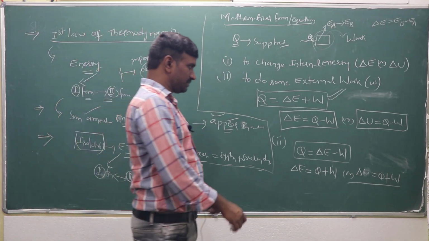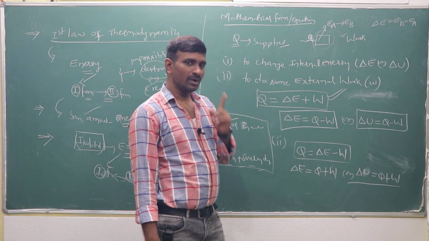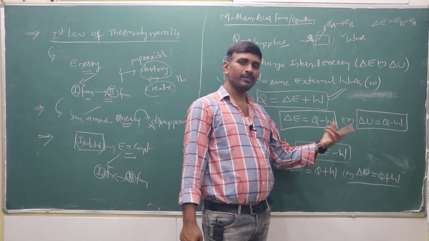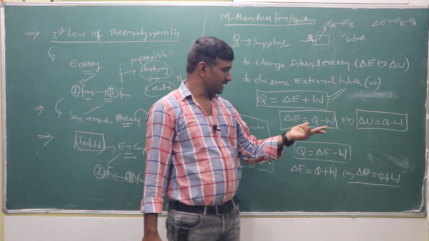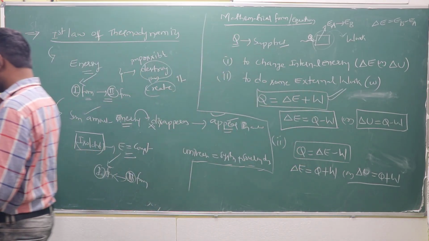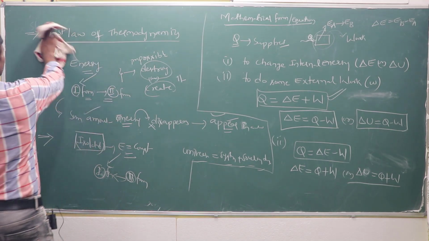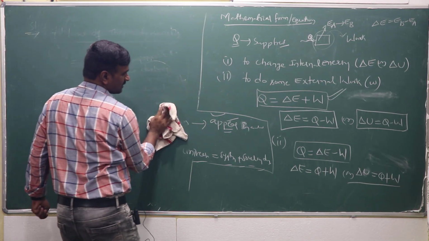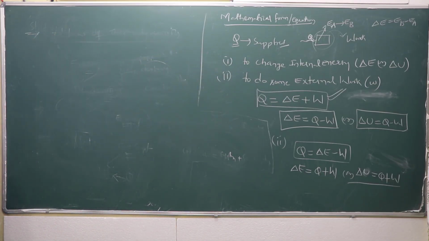Here two concepts will be there. One case is work done by the system on the surroundings. Another is work done on the system by the surroundings. Based on that, it may be Q is equal to delta E plus W, and Q is equal to delta E minus W.